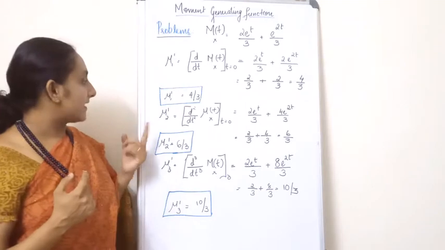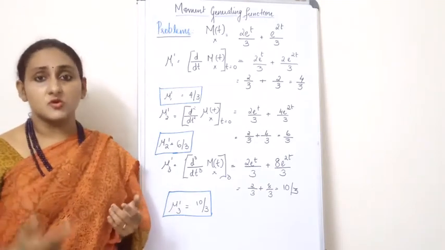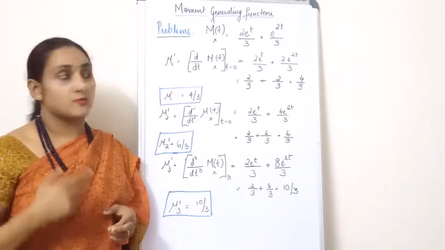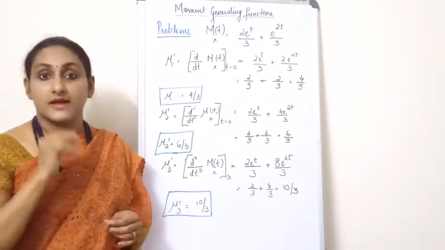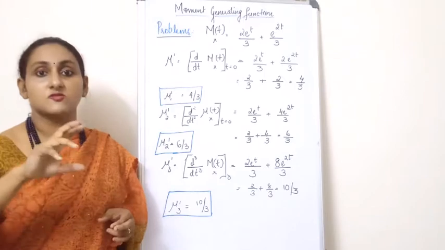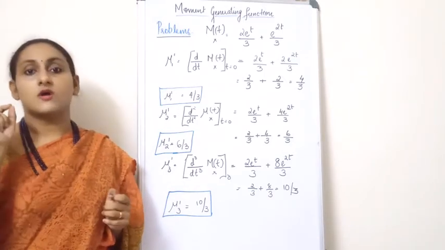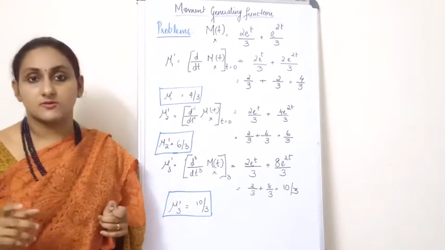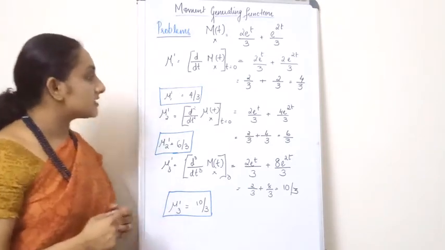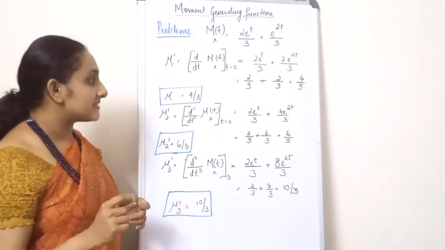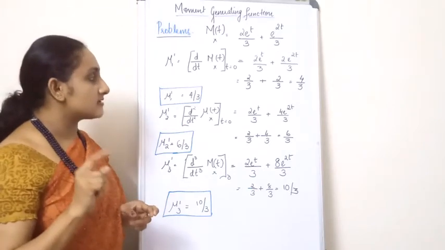Now you have to find the second raw moment, that is mu2 dash. You differentiate your function M of t two times with respect to t, and put the value t equal to 0. When you differentiate it two times, you get 2 e raised to t divided by 3 plus 4 into e raised to 2t.